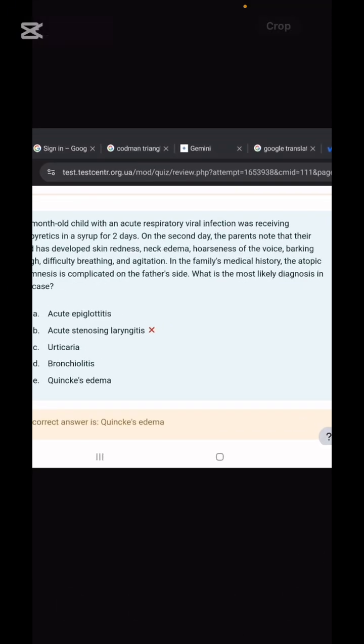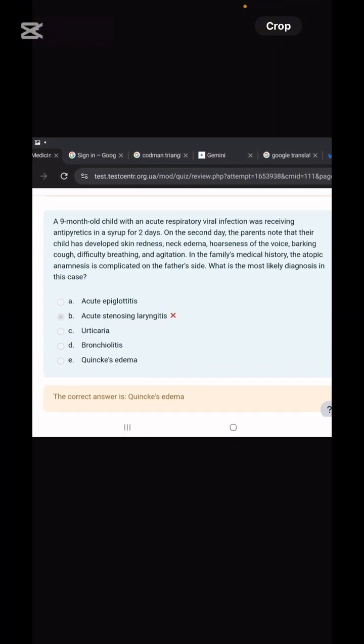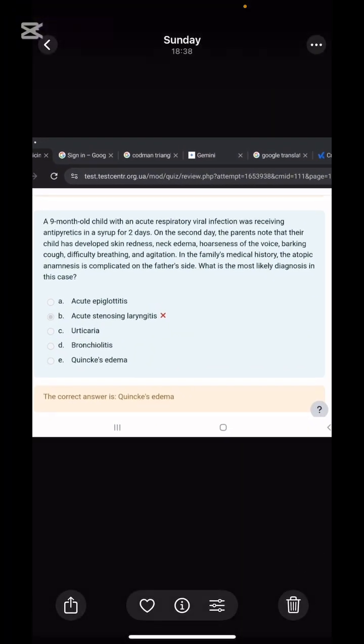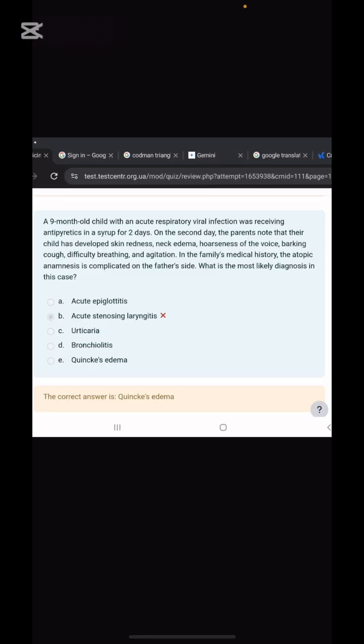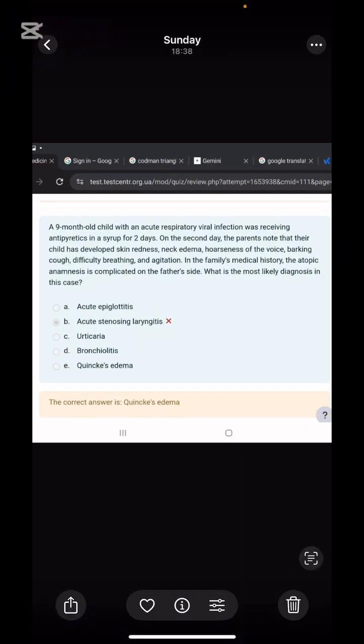So you were told that when there is hoarseness of the voice, just mark stenosing laryngitis and move on. Sir, most of the time the answer will be like this only. That's the correct mnemonic. Remember also that hoarseness of the voice is a characteristic of our larynx. So when laryngeal stenosis is there, most of the time we see hoarseness of voice.